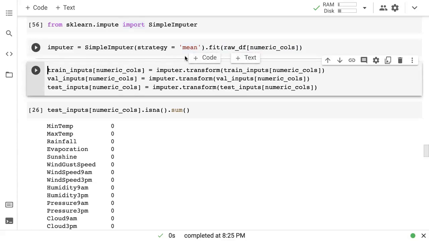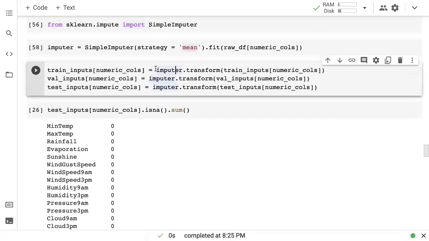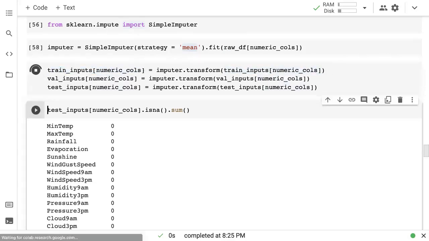Now, once you have fitted the imputer, which means once it has found the averages, or the statistic that we want to use to fill each column, we can actually fill the columns by calling imputer.transform. So we call imputer.transform on the train inputs numeric columns. That is going to fill in all the empty data in the numeric columns of the train inputs and return a new NumPy array. We can take that new result and put it back into the original data frame, train inputs, and replace the original numeric columns. Okay.